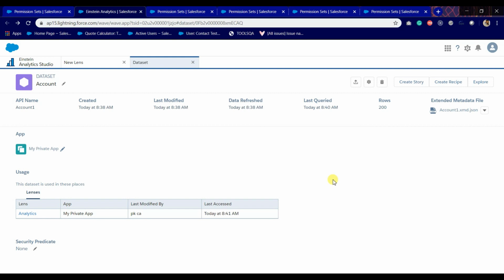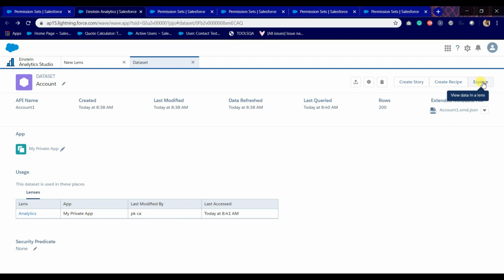As soon as your file is uploaded, it will redirect to this page, and here you can verify your API name and created date, all these details.